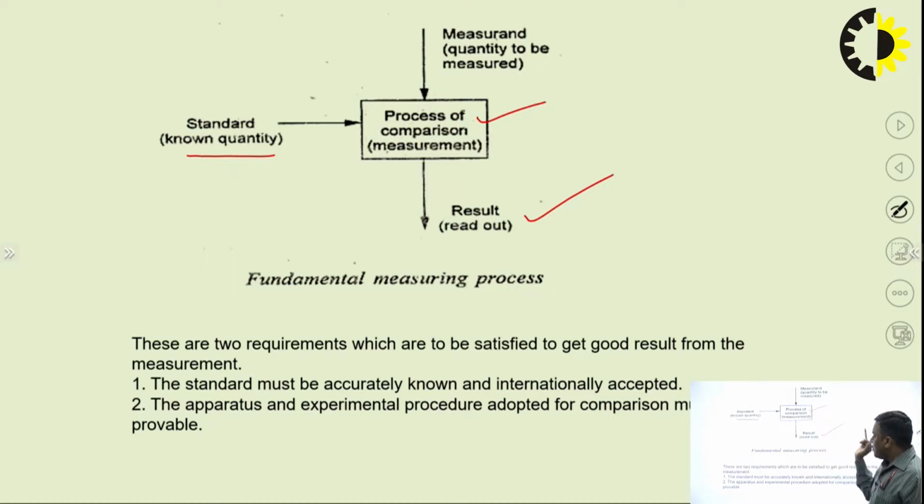And why are we doing this? There are two requirements which are to be satisfied to get good results from the measurement. How can we ensure these two things?